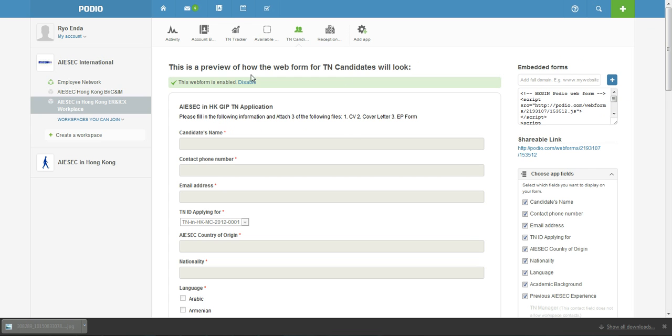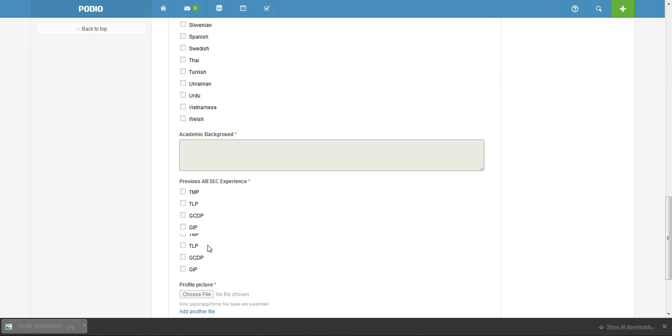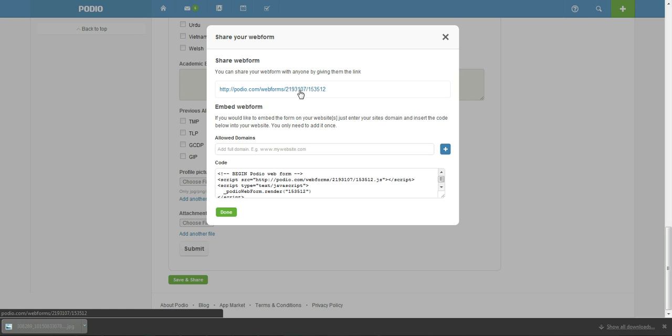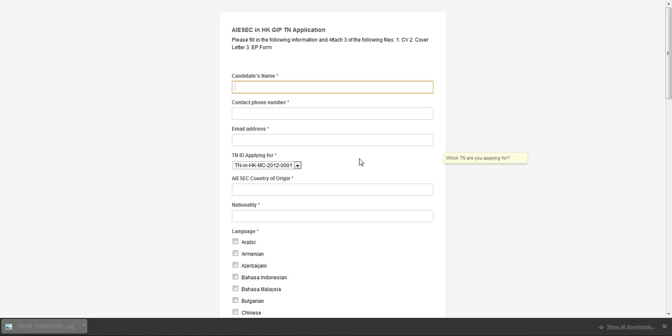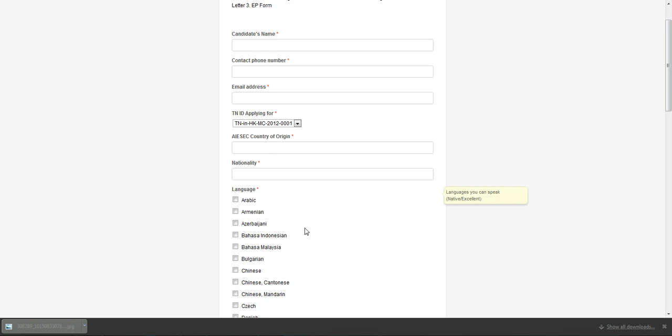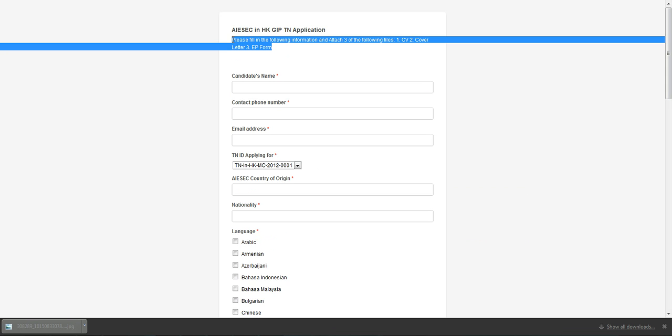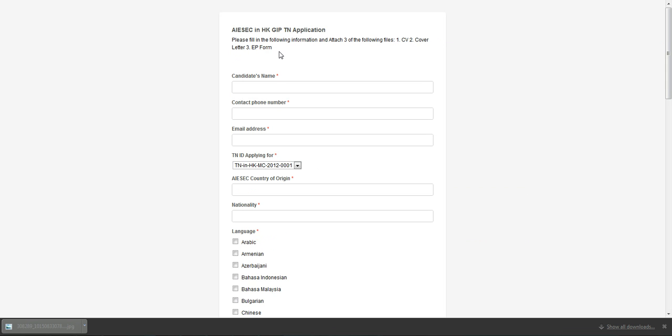So this is just a preview, but I'll go straight to the real one. I'll go down and click share. So this is the link, and I just click it. You can find it here. You can attach this link to an email or your classified to make sure that if they want to apply for the TN, they must fill in this information and also attach their CV, their cover letter, and their EP form. So this is the power of Podio, where you can attach files to Google Form-like forms.